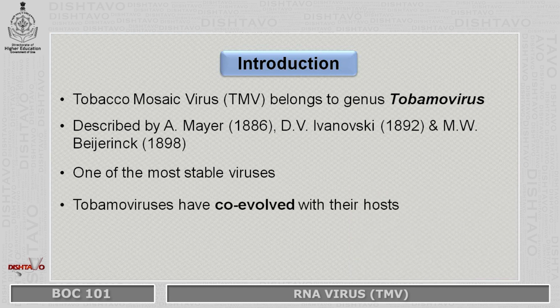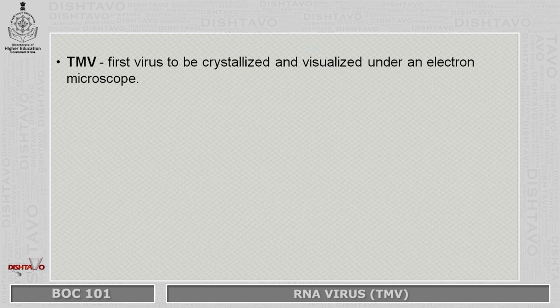This was the first virus to be ever discovered. It is also one of the most stable viruses, that is, it does not get mutated very easily. However, this virus has been known to co-evolve with its host.